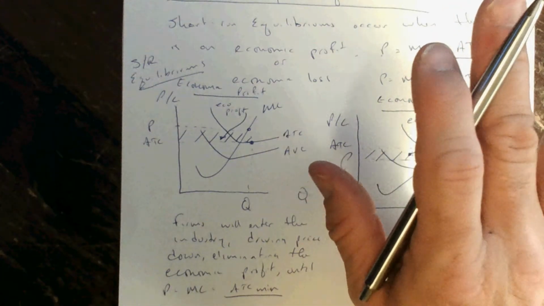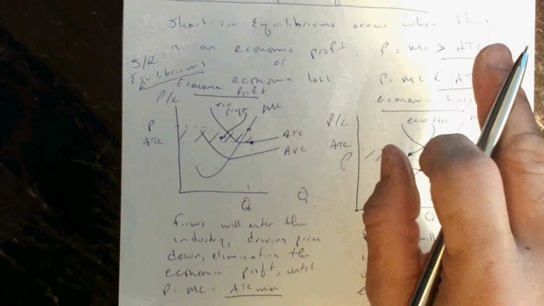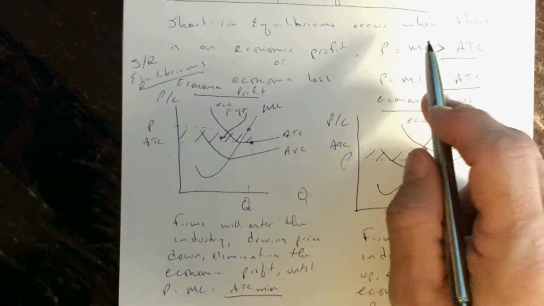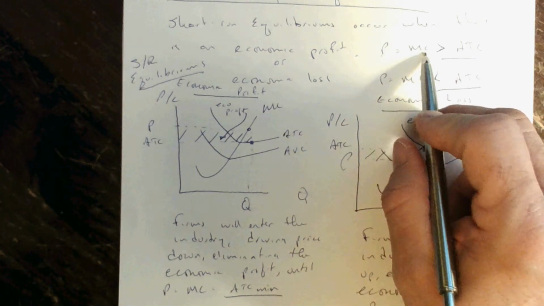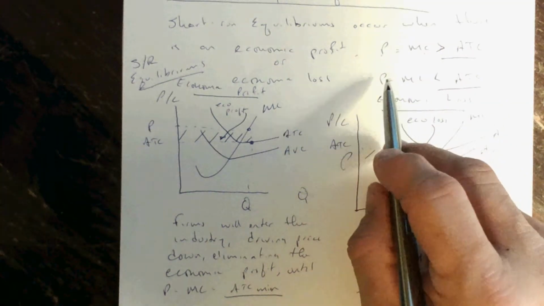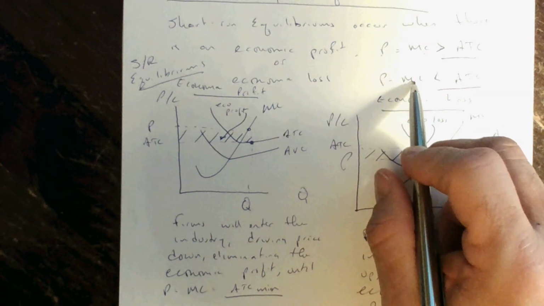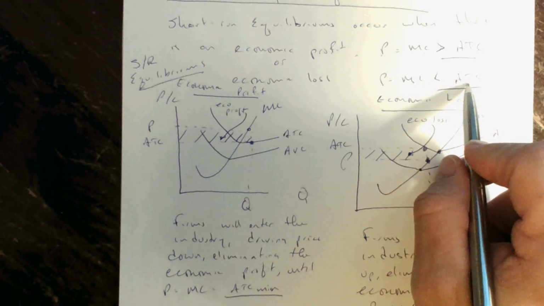That's going to give us the best outcome: profit maximization, loss minimization, or shutting down. But in the short run, if price equals marginal cost is such that it's greater than average total cost, there's going to be a profit. But when price equals marginal cost results in a price-quantity combination that is less than average total cost, there will be an economic loss.